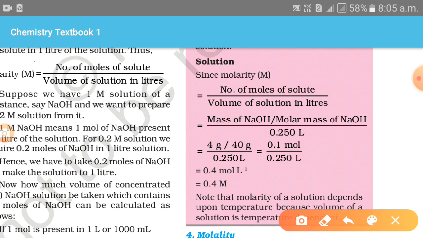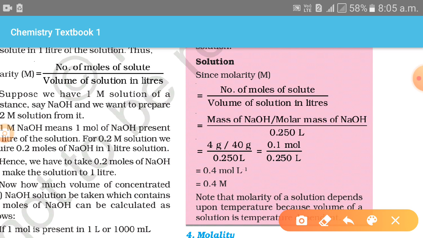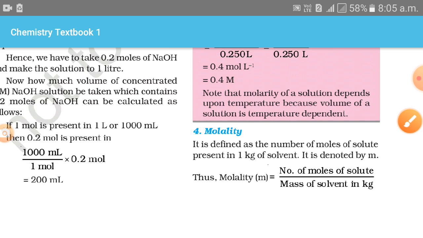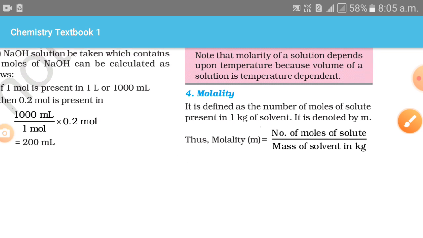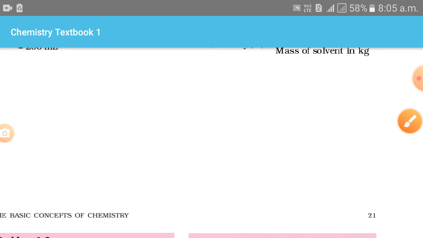A special note: the molarity of a solution depends upon the temperature because the volume of the solution is temperature dependent. Very important topic. Next, let's talk about molality. It is defined as the number of moles of solute present in 1 kilogram of the solvent, not in solution. The formula of molality is represented by small m: number of moles of solute and mass of solvent in kilogram.